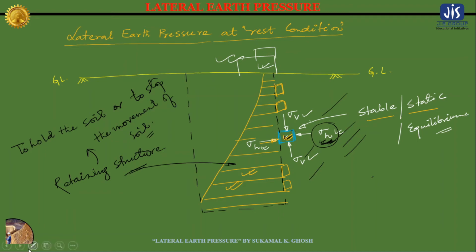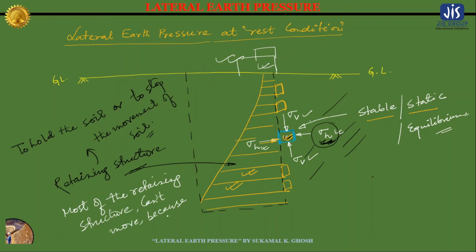Let me write it here: most of the retaining structures, I will not say all, cannot move because they are heavy.